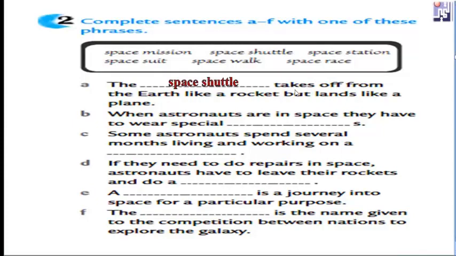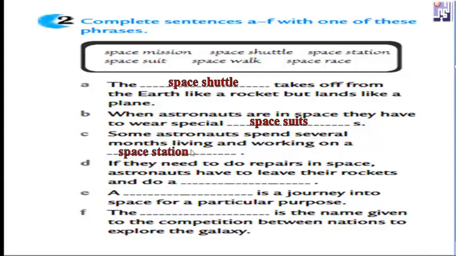Takes off. Shuttle. Number 2, when astronauts are in space, they have to wear what? Special space suits. In C, some astronauts spend several months living and working on what?